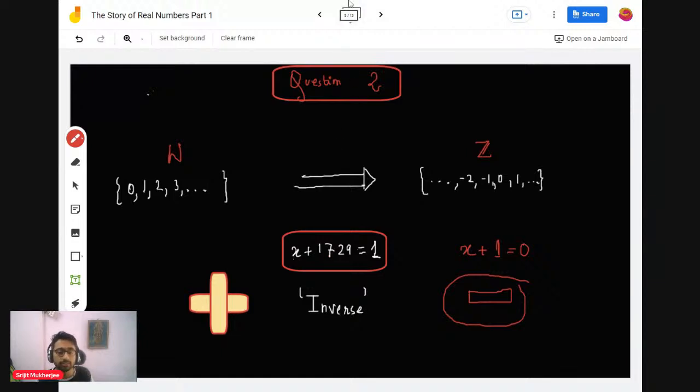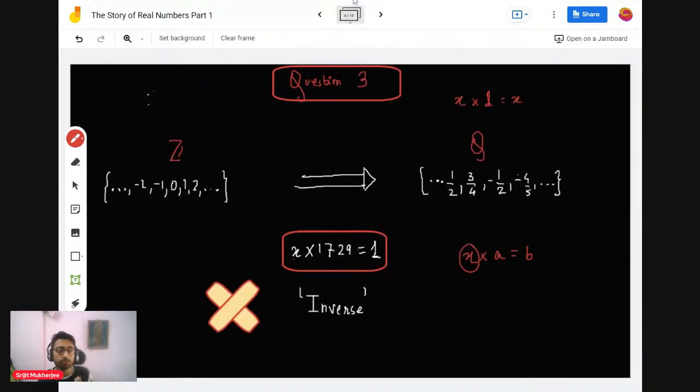Now, the inverse of addition. Now we are moving from integers to rational numbers by asking the simple question: does there exist any number which, when multiplied by 2, gives b or gives 3? It's like asking what is the natural number. And we know fractions because that's very evident when you're cutting a cake. So that was very evident to the people at that time, that you can divide things. They knew the idea of division at that time.